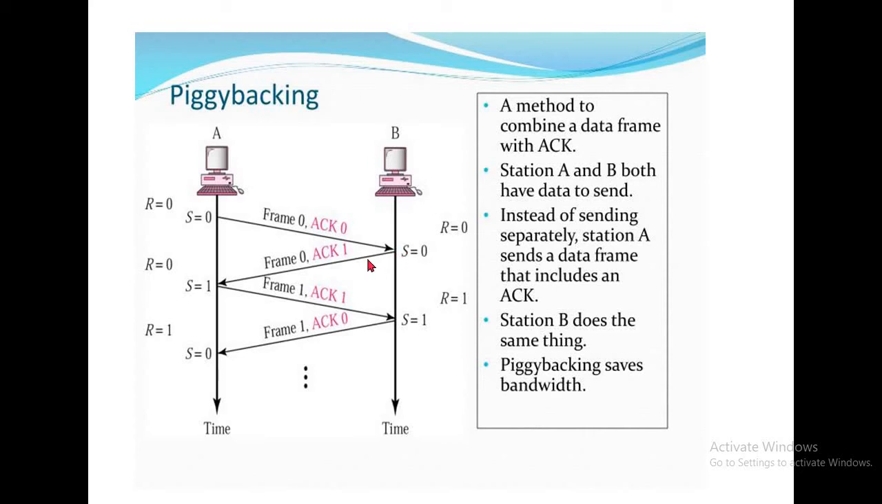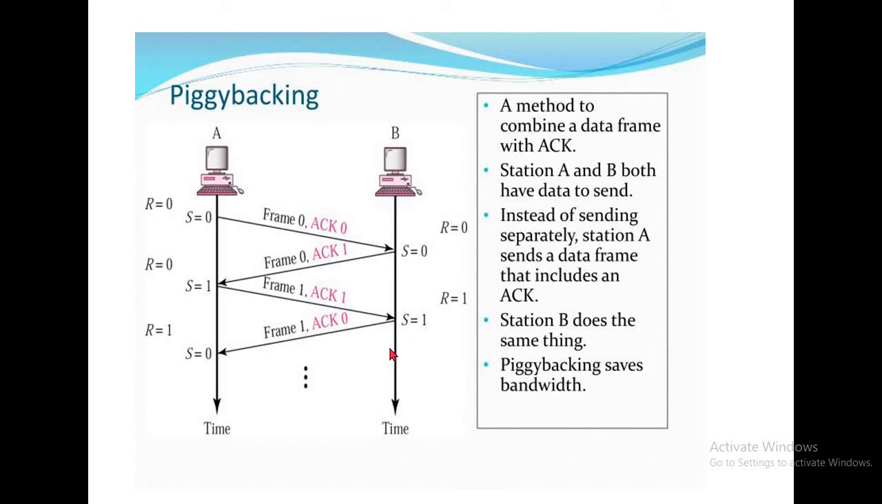Then the receiver sends frame 0, acknowledgement 1. The sender receives acknowledgement 1, which is nothing but the receiver expecting frame number 1. Then it sends frame 1, acknowledgement 1. Then the receiver sends frame 1, acknowledgement 0.